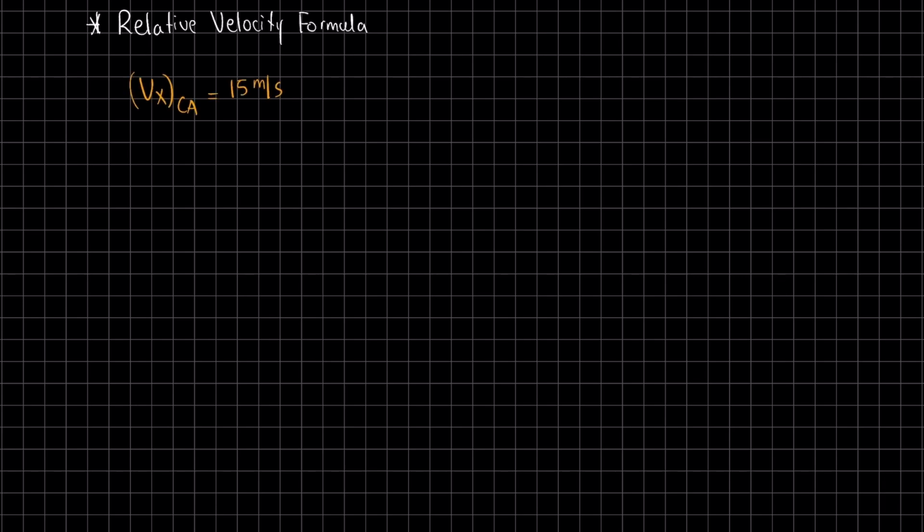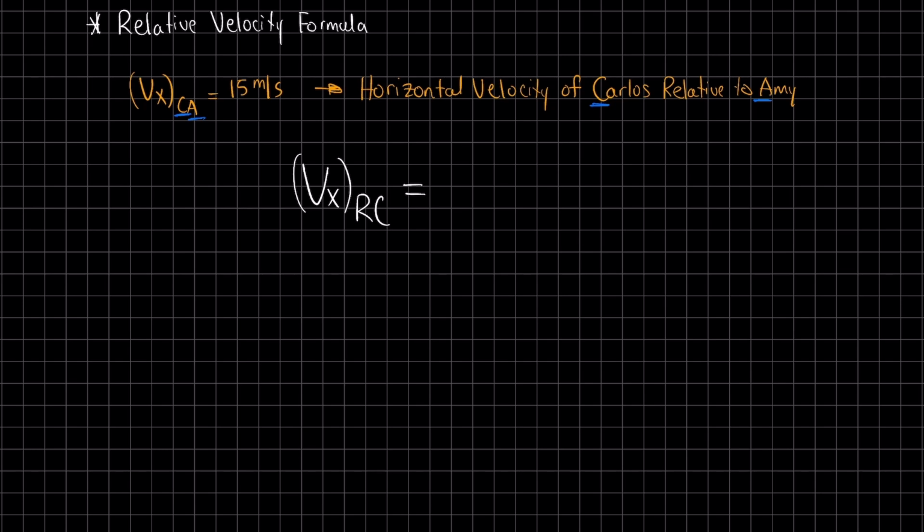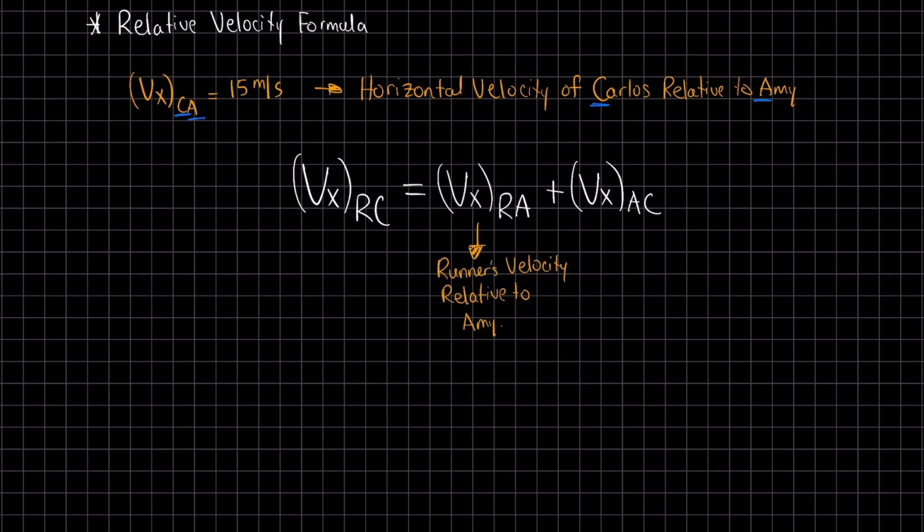We write this as VXCA equals 15 meters per second, and this represents the horizontal velocity of Carlos relative to Amy. Remember the order that we use for these subscripts. The C comes first and then the A, because it's Carlos relative to Amy. To calculate the runner's speed from Carlos's point of view, we're going to use this formula: VXRC equals VXRA plus VXAC. Let's break this down. VXRA is the runner's velocity relative to Amy. VXAC represents Amy's velocity relative to Carlos.